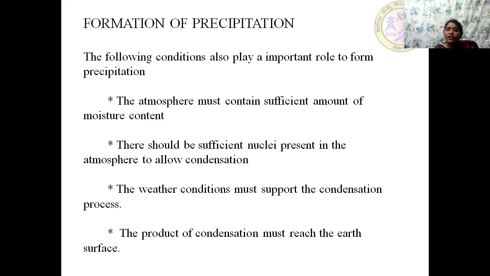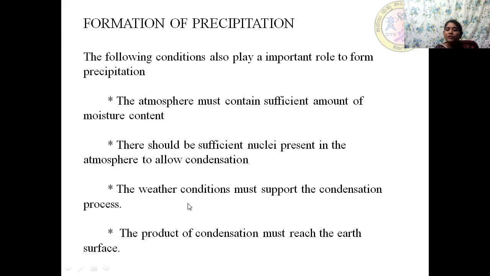Once sufficient amount of moisture is present, the water vapor condenses over the nuclei which are present in the atmosphere to allow the process of condensation. So what are these nuclei? They are the salt particles. They are the results of combustion process. So when sufficient salt are present, the water vapor will condense over the nuclei to form clouds. Then the condensation process happens.